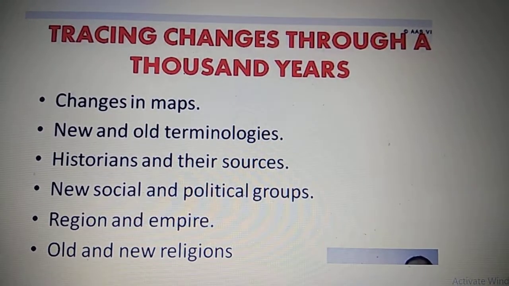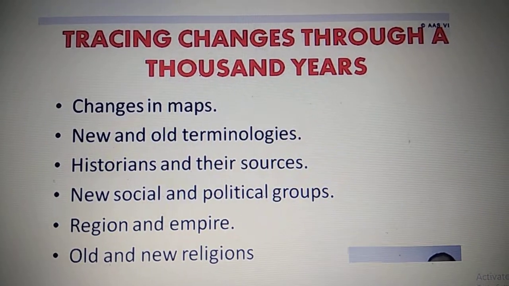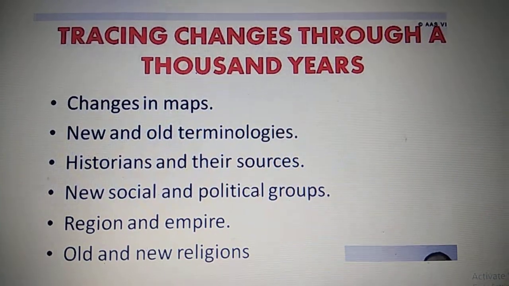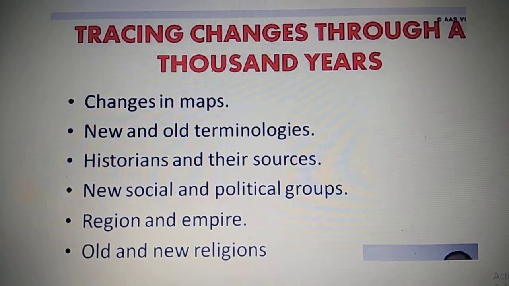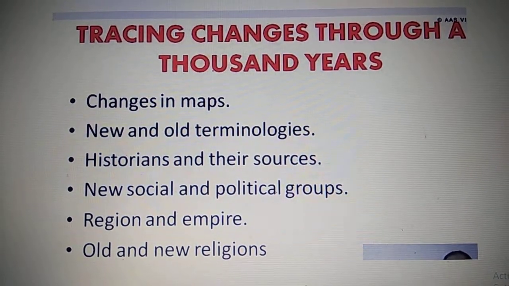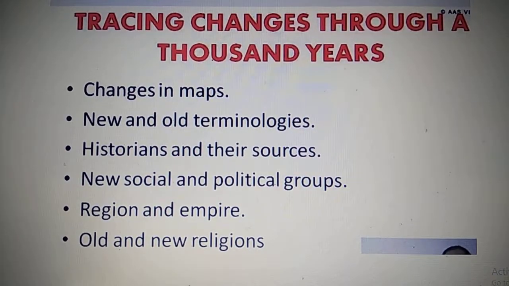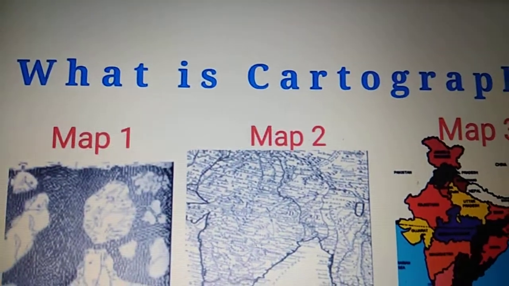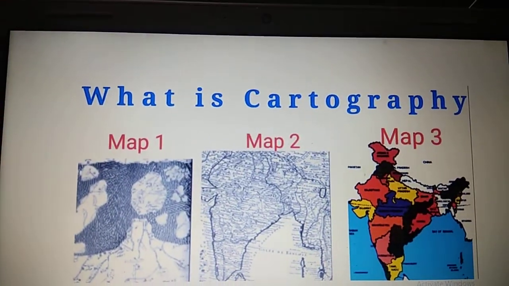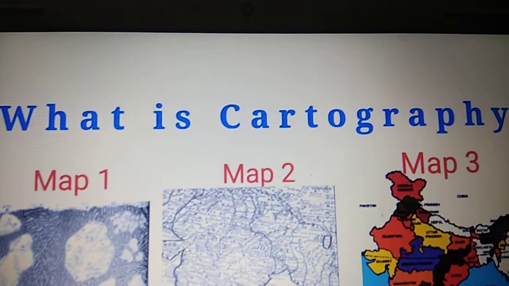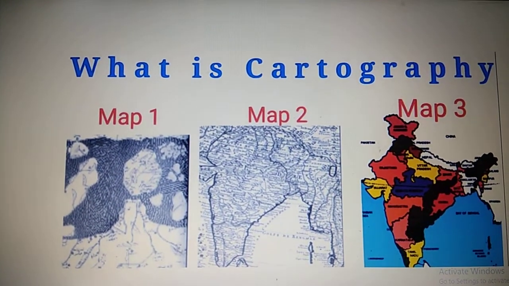We are going to learn all the changes that took place within these 1,000 years, from the 8th to the 18th century, 700 to 1700 CE, Common Era. So we are going to look into all these factors and topics that are given in your book. First we will start with changes in maps. Children, as I told you, we'll go to the first topic, changes in maps. But before I start, let us see what is cartography. It is the art of making maps.